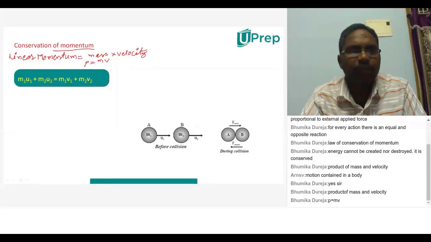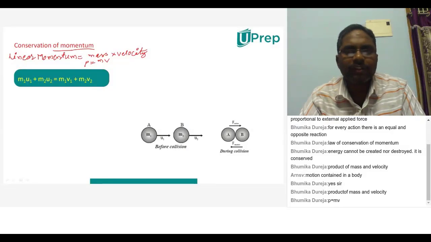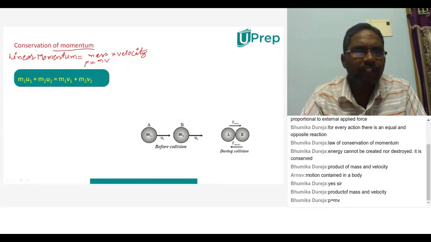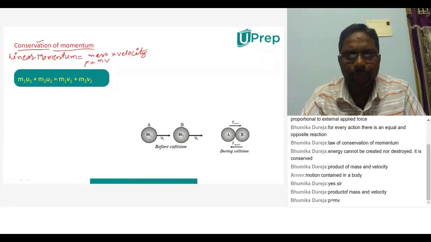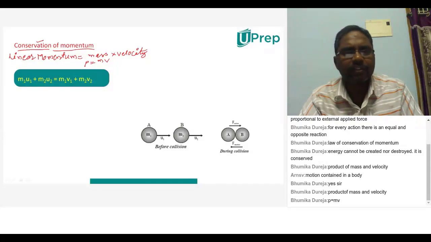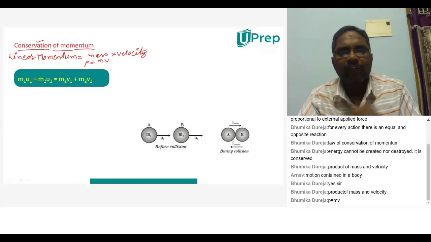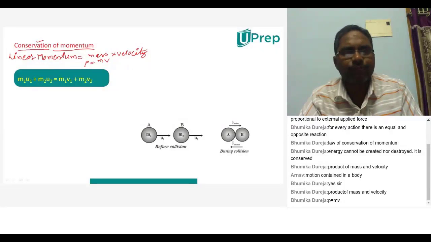And now let us try to understand the application by learning conservation of linear momentum. Whenever you are saying conservation, what do you mean by it? Conservation of energy. Just now you said, Arnav. What is conservation of energy? Energy can neither be created nor destroyed, but it can change from one form of energy to another form. That means total energy will remain the same.